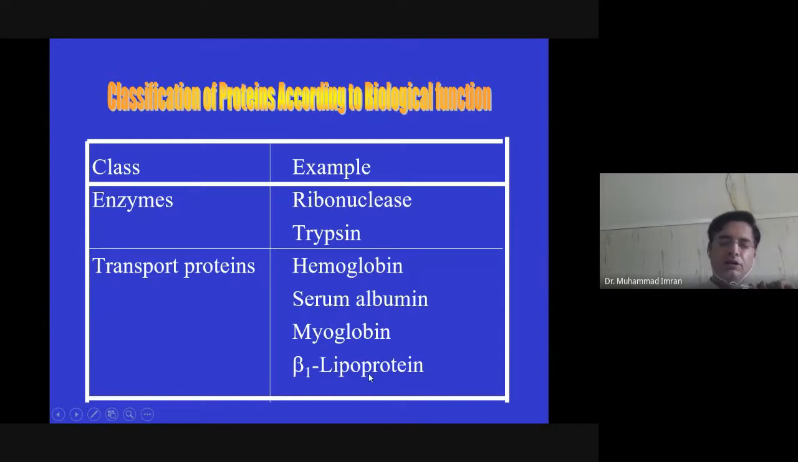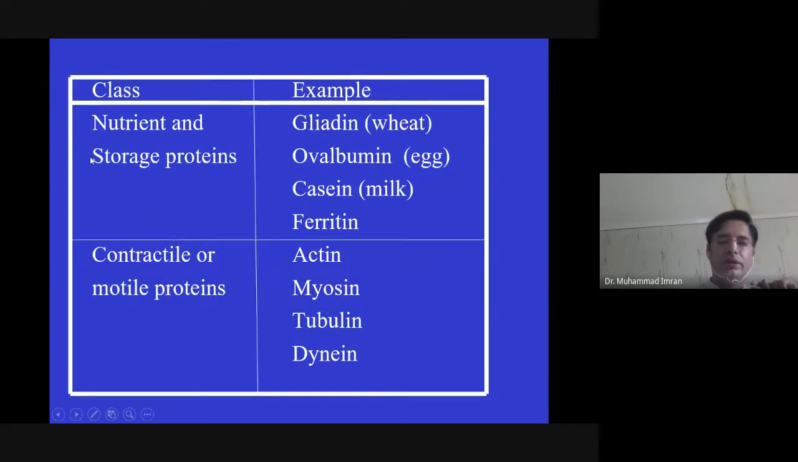Lipoprotein carry out the transport of fats, cholesterol ester, and many other molecules. Nutrient protein and storage protein. Gliadin is a nutrient protein of wheat. Ovalbumin is a nutrient protein of egg. Casein is a nutrient protein of milk. Ferritin is an iron storing protein. Myoglobin is also an oxygen storing protein.